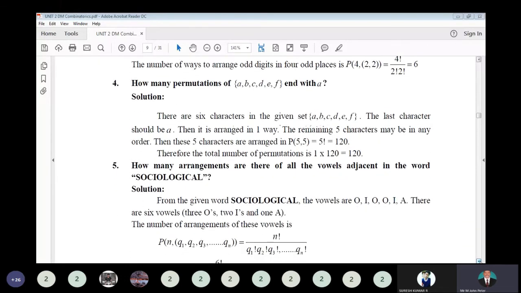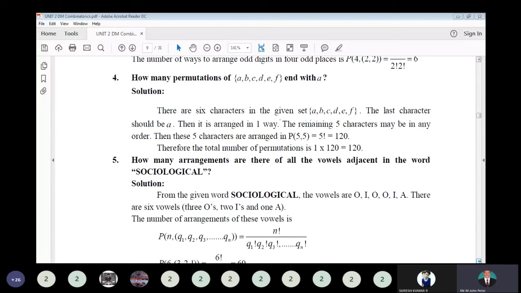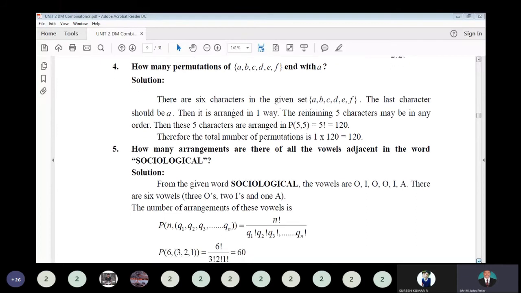How many permutations of A, B, C, D, E, F end with the letter A? In total we have 6 letters, picking all the letters. The final letter in the permutation is A. How many different permutations can you make? A is the last letter of the word or string, so compulsorily the last letter is A. That means only one way.